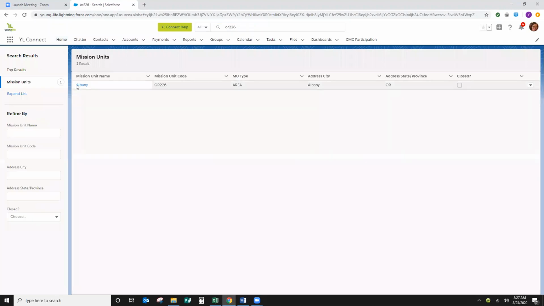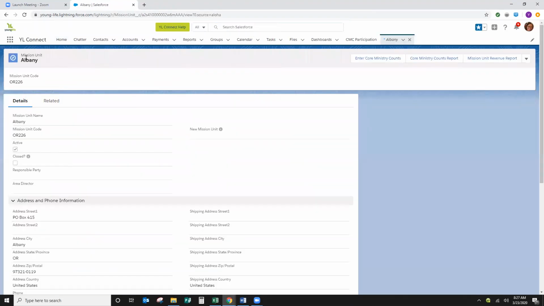And there you'll see Albany. We're going to click on it. And now we're on Albany's main page. To make it one of your favorites, click on this star. I already have it as a favorite. So if the star is blue around it, you already have it as a favorite.